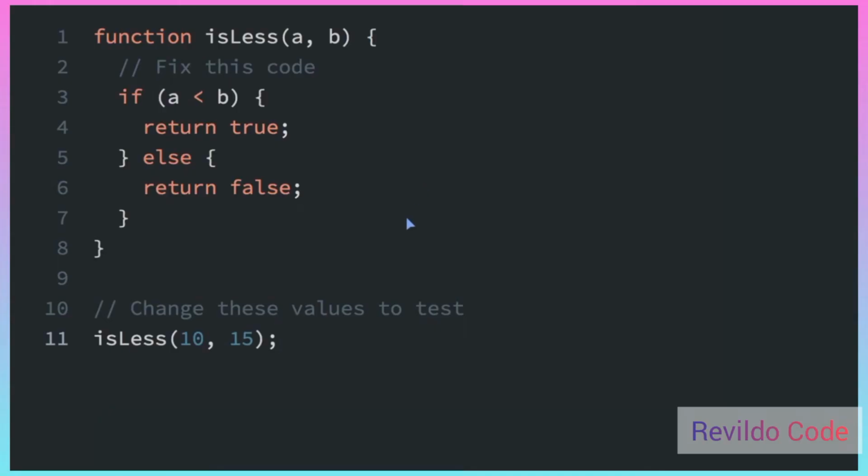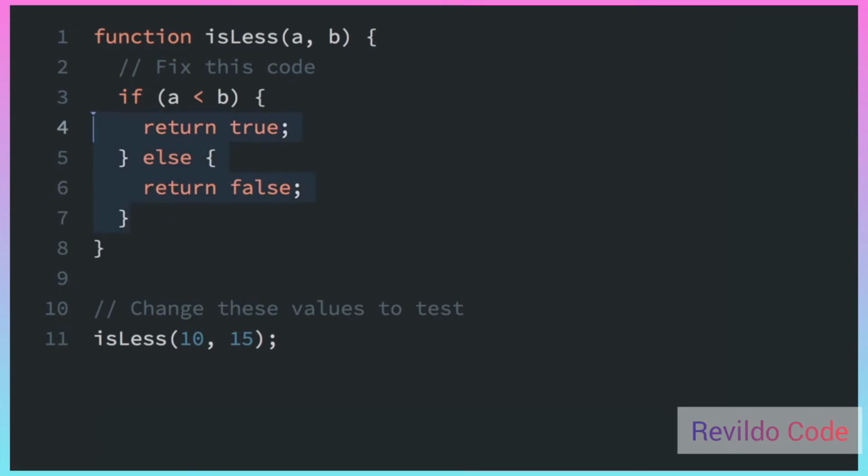Here's a little trick when you want a function to return a Boolean, a true or false value. You can see in this function, we're checking if A is less than B, and if so, we return true, else we return false. You may remember from before that all comparison operators return a Boolean true or false value. So instead of using this if statement here, we can just do that.